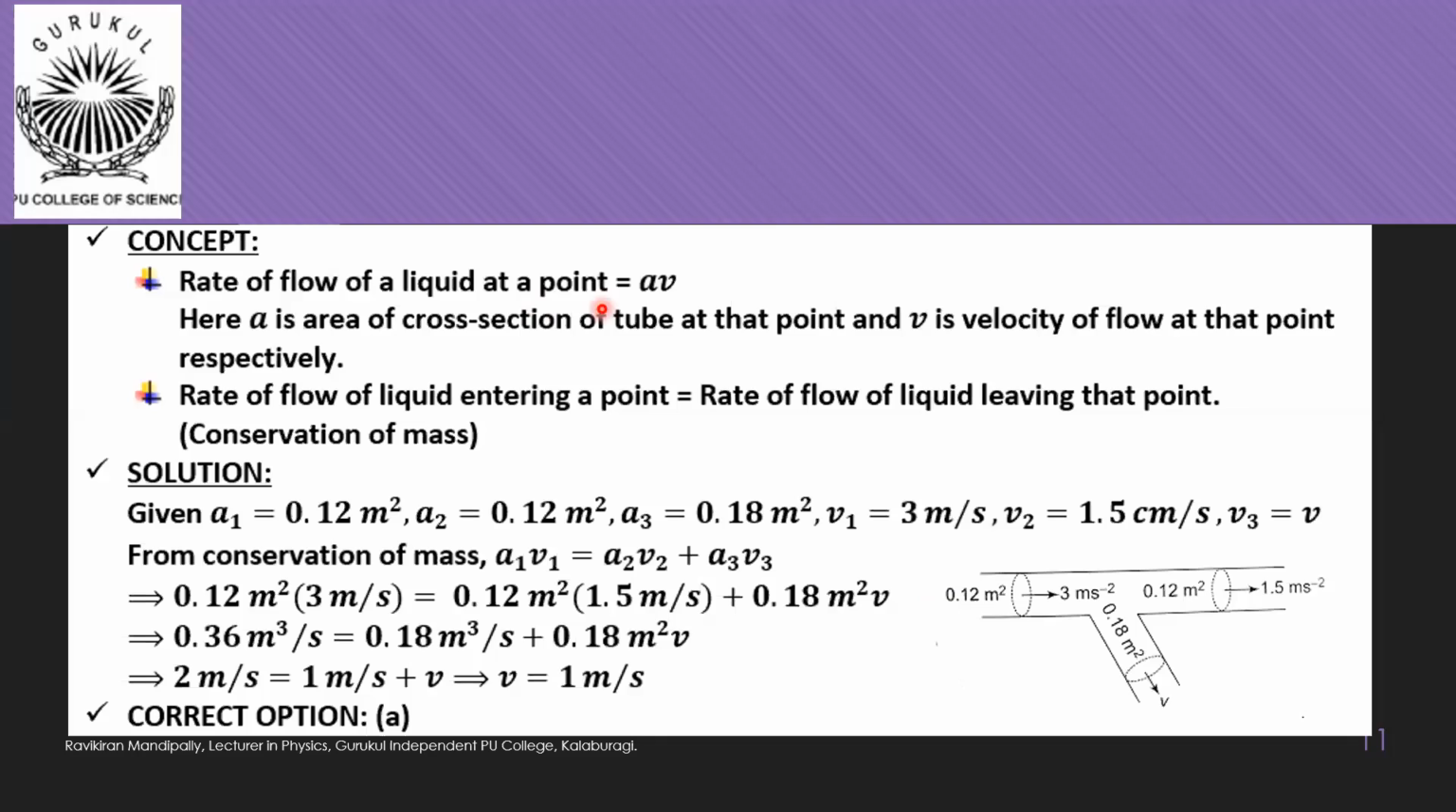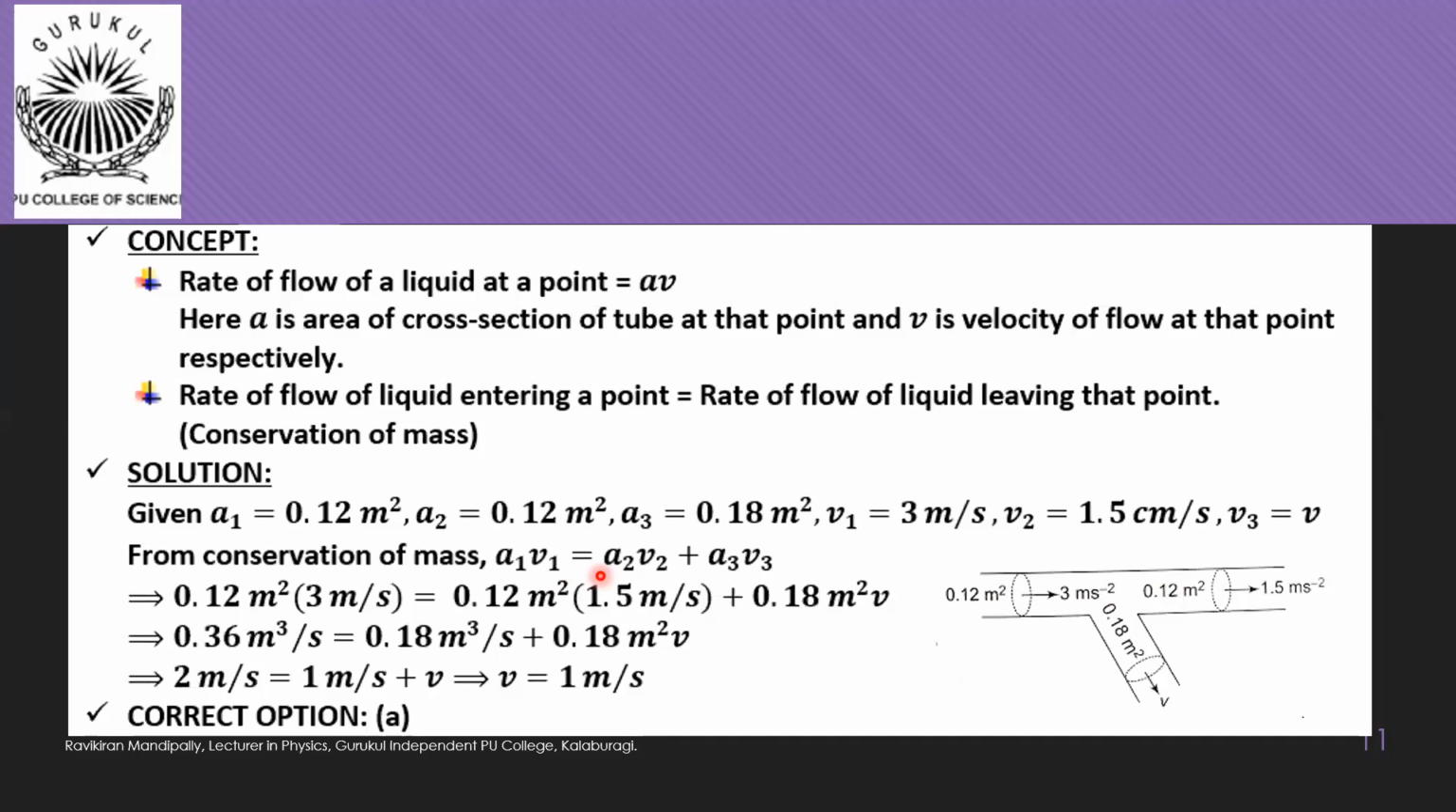And according to conservation of mass, the rate of flow of liquid entering any point must be equal to the rate of flow of liquid leaving that point. Now if you see this diagram, this is a point where this single stream of flow is dividing into two streams. So at this position, we are going to apply conservation of mass. The incoming rate of flow must be equal to the outgoing rate of flow, that means the rate of flow through this path plus the rate of flow through this path. So from conservation of mass, we have written here A1 V1 is equal to A2 V2 plus A3 V3.